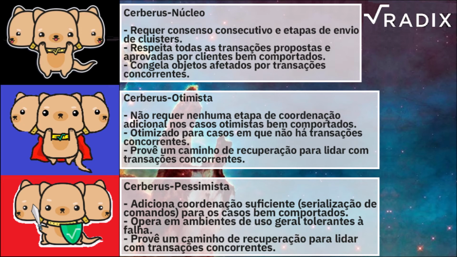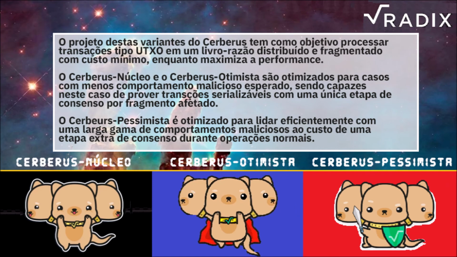Does not lock out objects affected by concurrent transactions. Provides a recovery path to deal with concurrent transactions. Pessimistic Cerberus adds sufficient coordination, serialization of commands, to the well-behaved cases. Operates in general-purpose fault-tolerant environments. Provides a recovery path to deal with concurrent transactions.